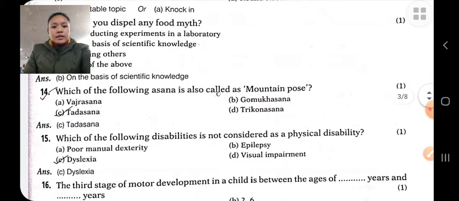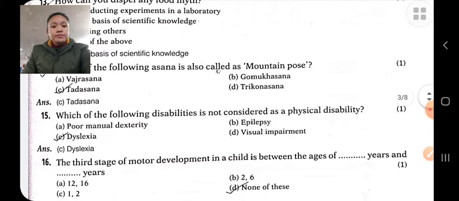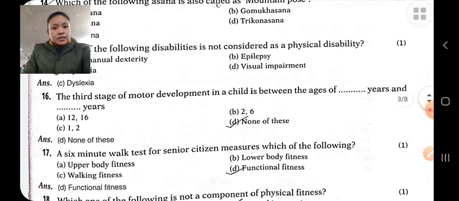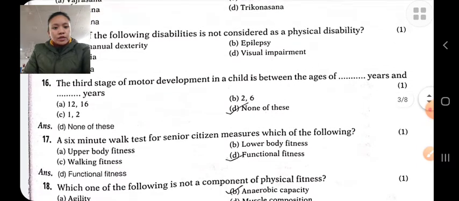Which of the following asanas is also called mountain pose? Tadasana is known as mountain pose. In this asana, the person stands on toes and slowly raises both hands as much as possible while coming on the toes. Tadasana cures hypertension, develops leg muscles, increases height in children, relieves leg or ankle pain, etc.